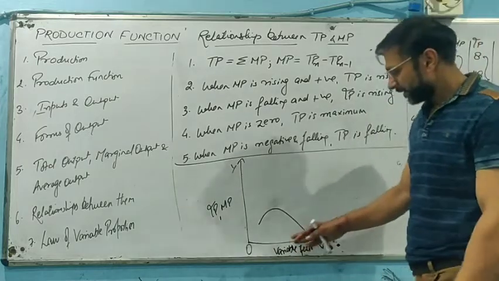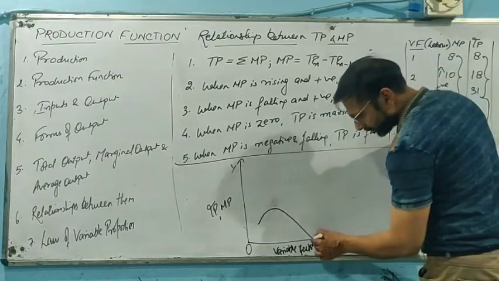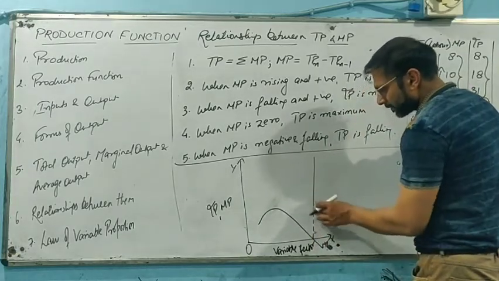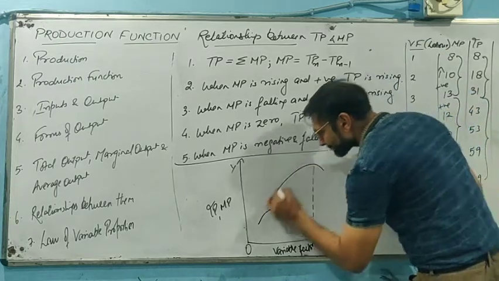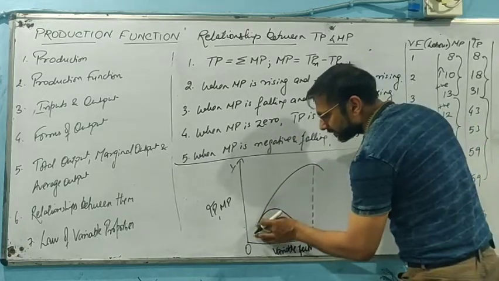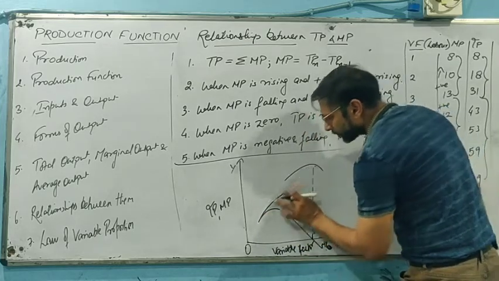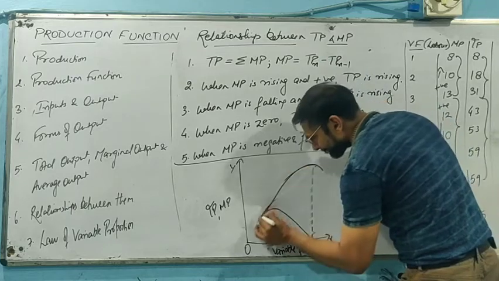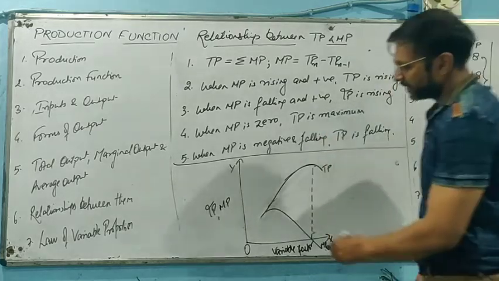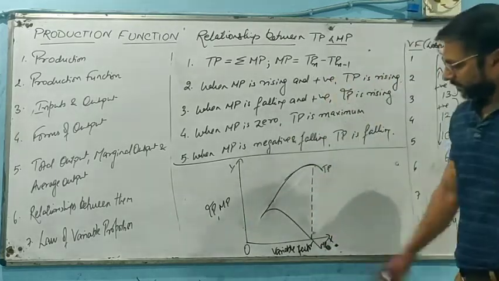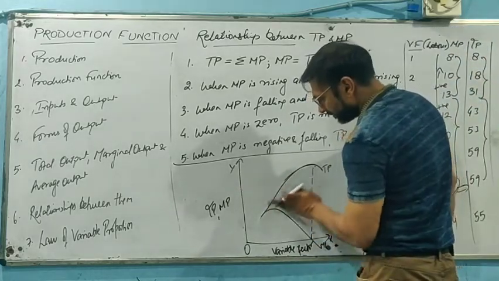First of all, you need to make the diagram of marginal product. A freehand diagram will be prepared. Then from this point, just make a line, and that is going to indicate the total product. Now, here you need to make a diagram. Just make it more precisely. This will be TP, and this will be MP. Now, it will signify our relationship with TP and MP.